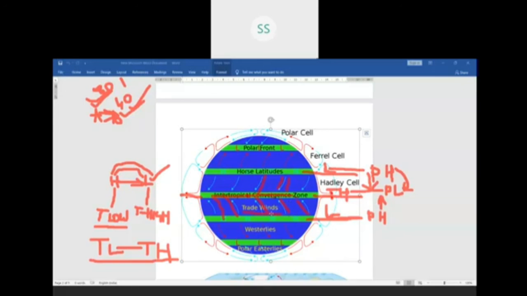That is the pressure and wind system. The rest of the parts you don't have to do, children. This polar front, etc., this Ferrel's law we will do later, in the later part of the chapter. So for today we have done latitude as a factor, altitude as a factor, pressure and wind system as a factor. In the next class we'll continue, children, with the rest of the factors.